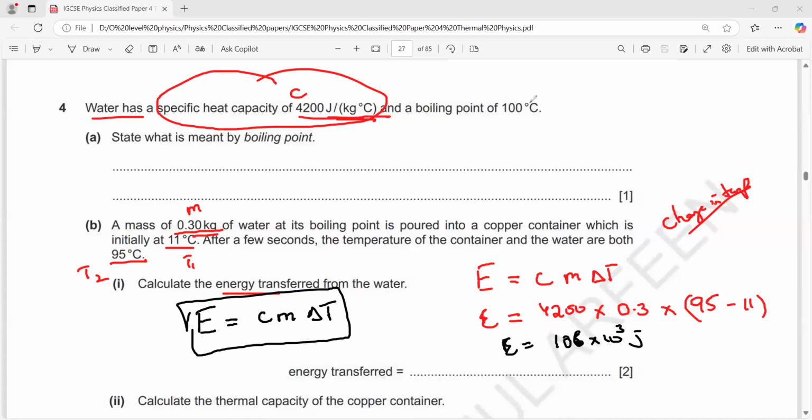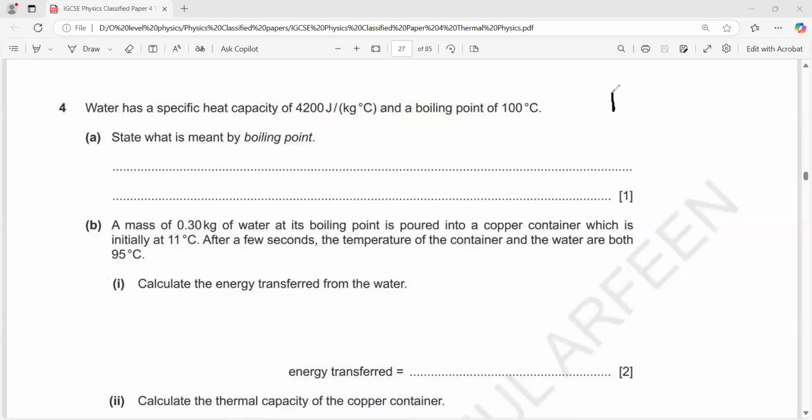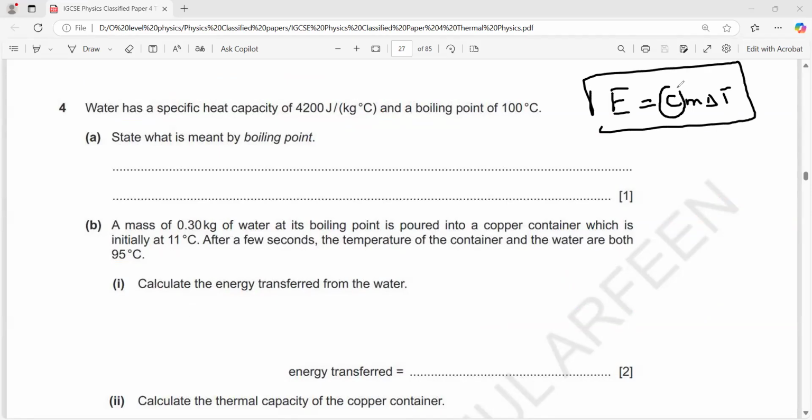Remember this formula whenever you see a question related to temperature change. Energy is equal to C m delta T. E equals C m delta T. So if in the question the specific heat is given to us, the mass is given, and the temperature change we calculated, where C is the specific heat capacity.